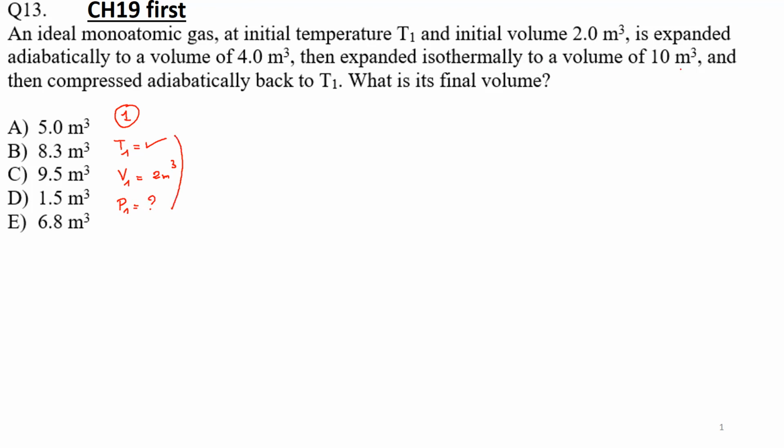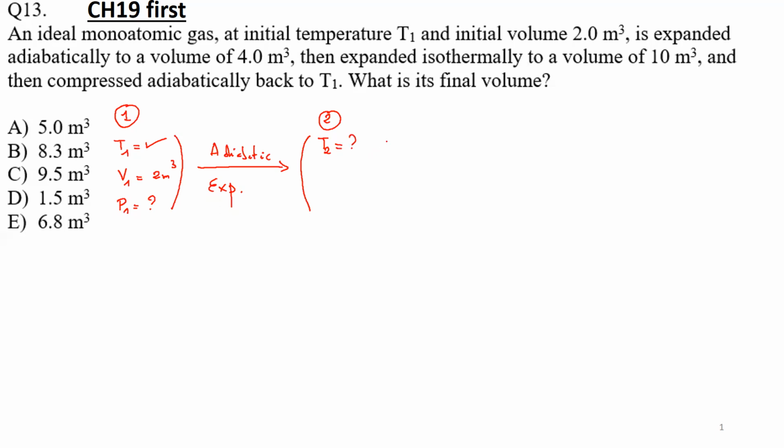Then I said this is expanded adiabatically. So I have an adiabatic expansion. And I go to state 2. Now state 2, what is the temperature? It will be T2. I don't know it, but I can know it.